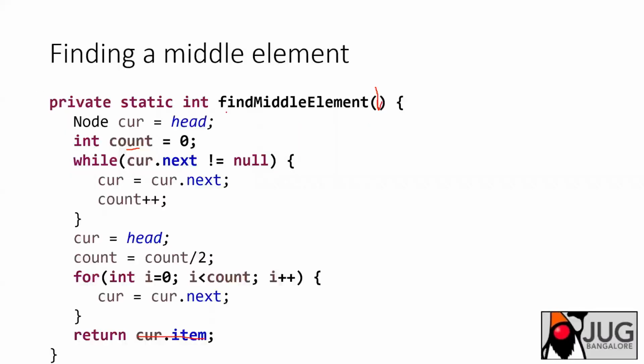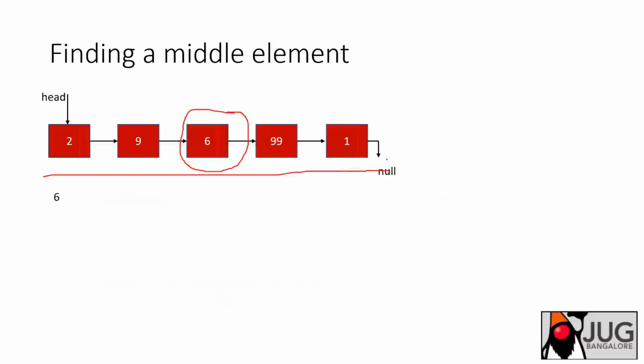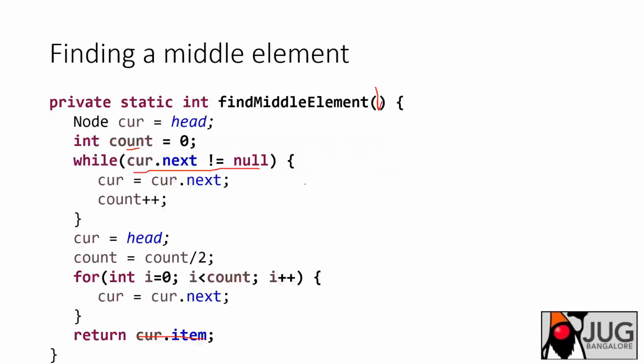So that is what I'm doing here. Finding a middle element: you start the count and you iterate till the last element, till you hit item dot next being null. Starting from 1 2 3 4 5 here, your item dot next is null, so you stop here. You started count equal to 0, then 1 2 3 4 5. So you got count as 5 by this time. Then this condition holds false, and you come out of this loop.